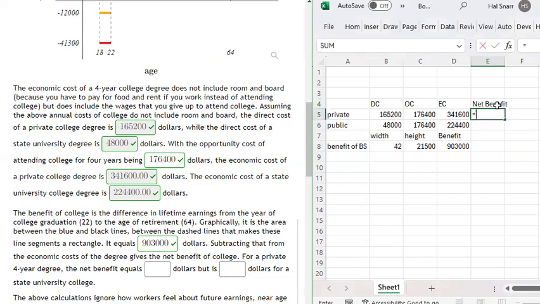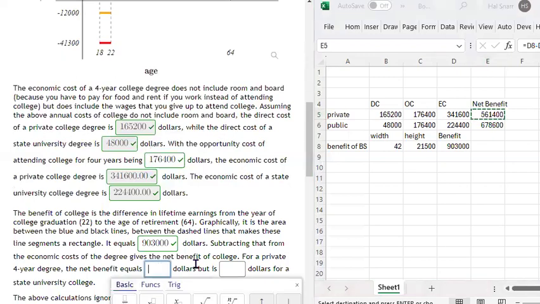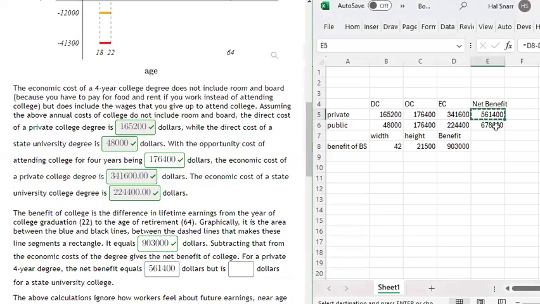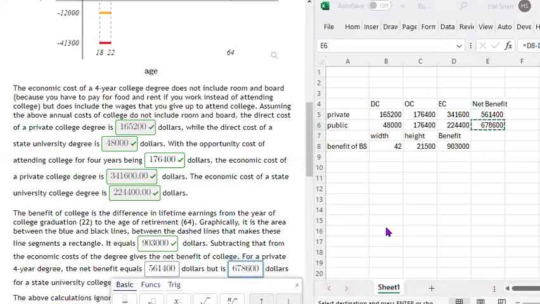Okay, the net benefit is the benefit of going to college minus the economic cost, right? So for a private college, the net benefit is $561,400. For a public university, the net benefit is $678,600, right?